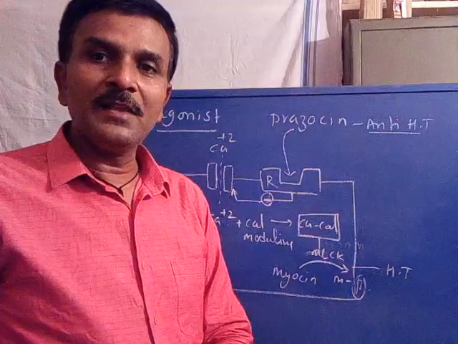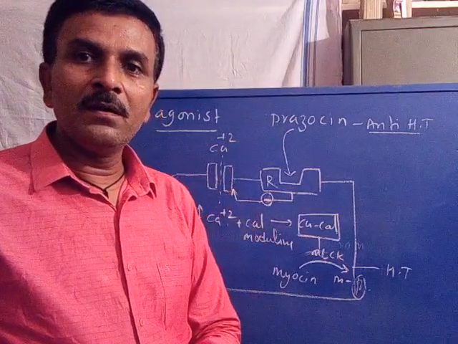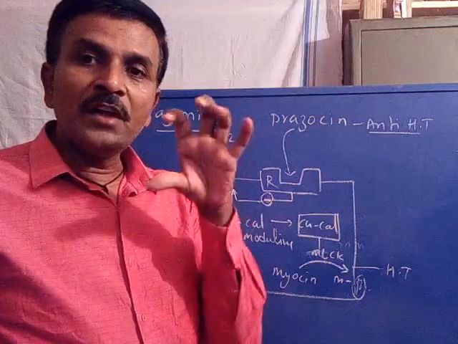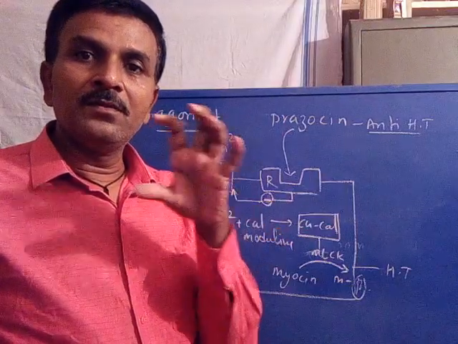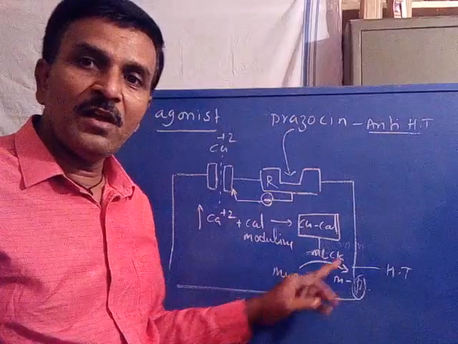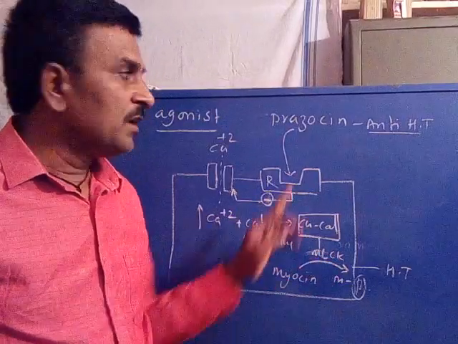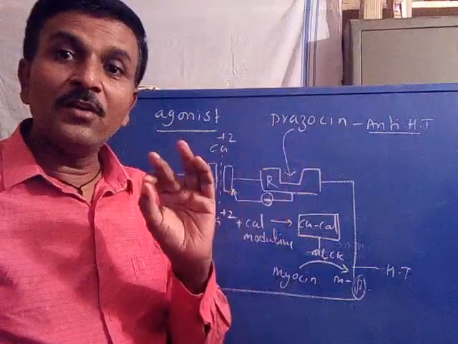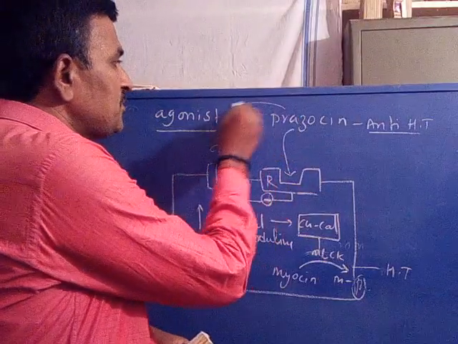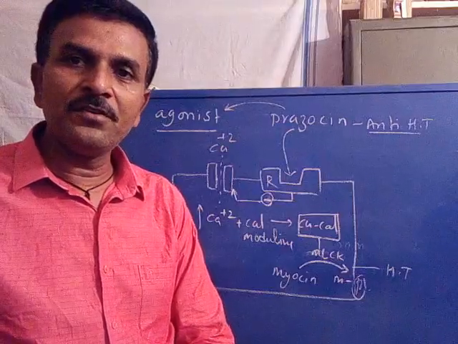Now here in this case, the drug after binding to the receptor shows its action on a cellular function. It changes the cellular functions. It corrected the cellular functions. Therefore the drug is called an agonist. Is it clear? What is an agonist?